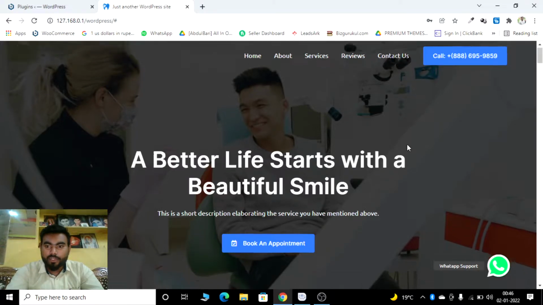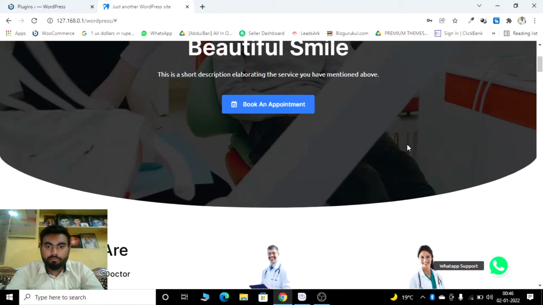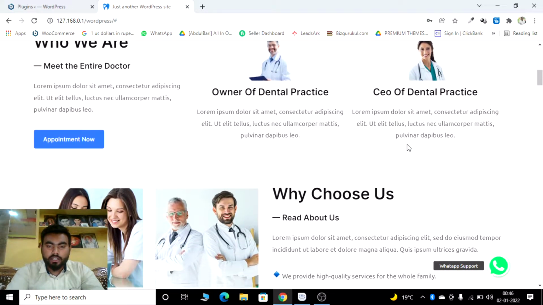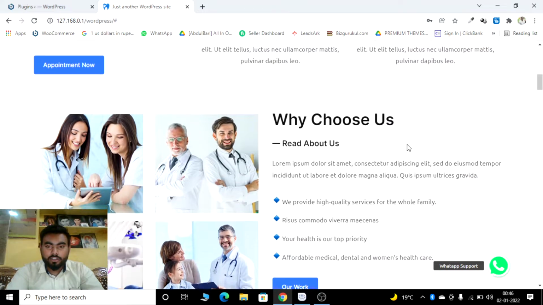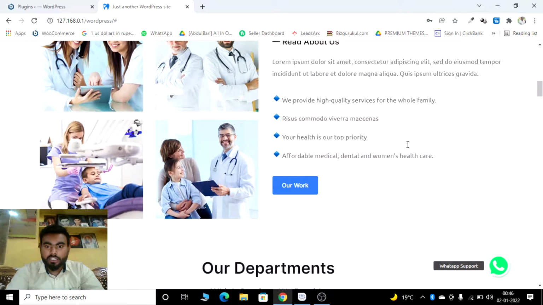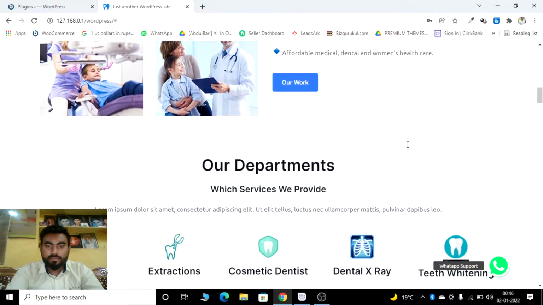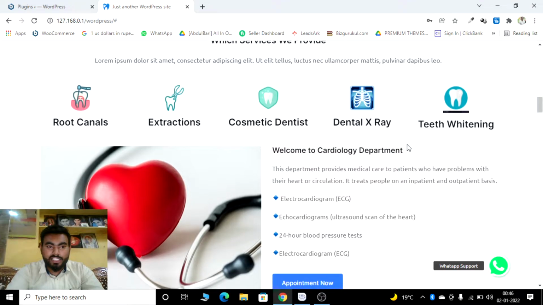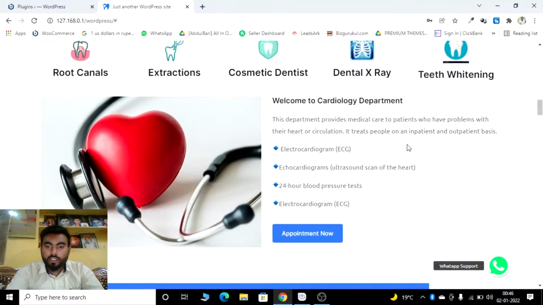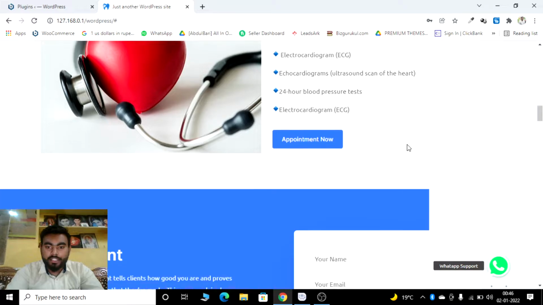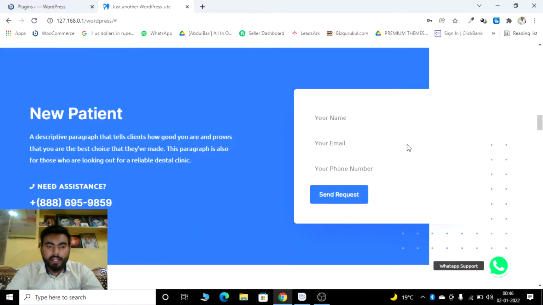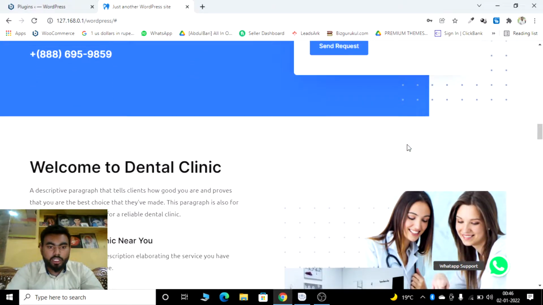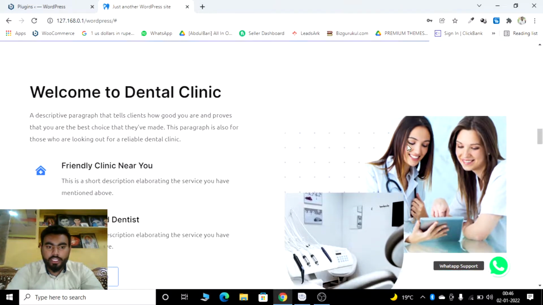So guys, this is the front look. There is a button for appointment. Next is the owner of the dental practice. Next are the specialties, the departments of doctors and the services they provide. Appointments they can choose here, and patients fill up their form here. Welcome to the dental clinic.